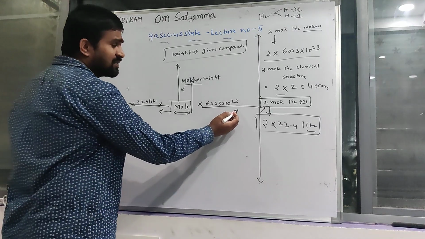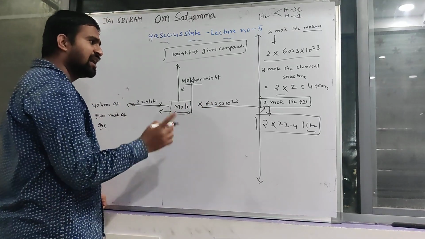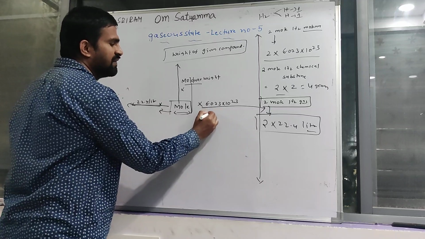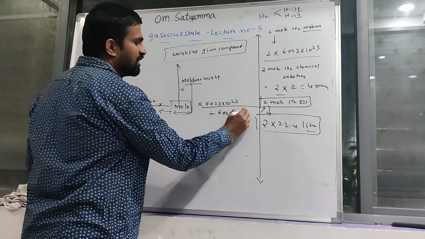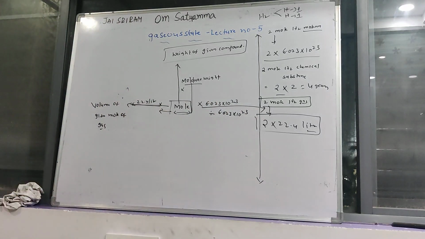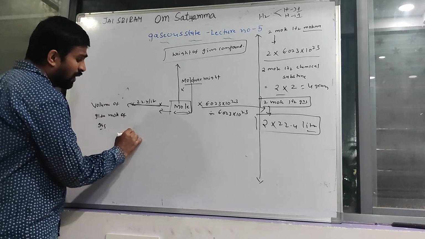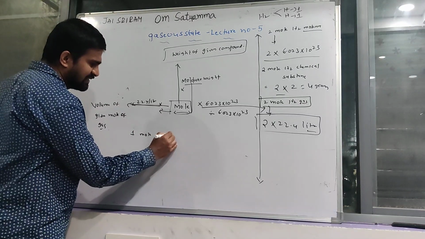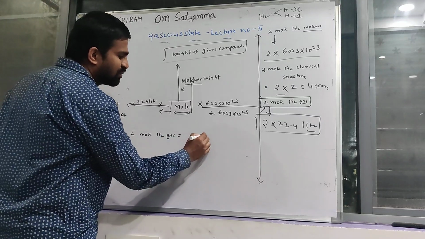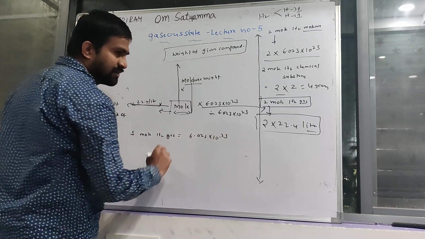For example, if the number of atoms is given, then convert to number of moles by dividing with 6.023 into 10 power 23. For example, 1 mole of hydrogen gas is equal to 6.023 into 10 power 23 atoms.